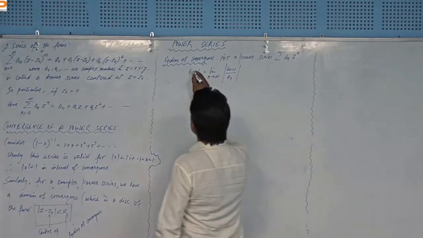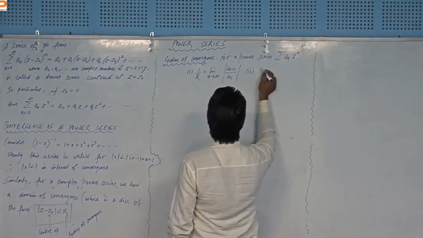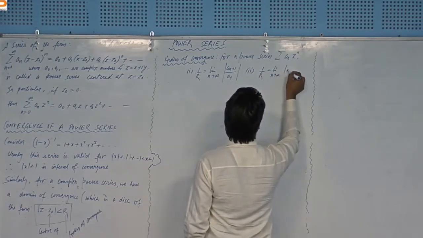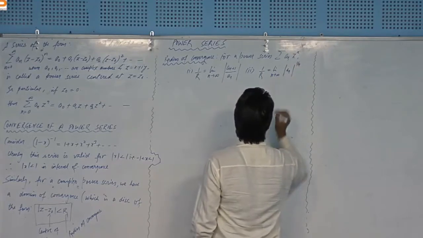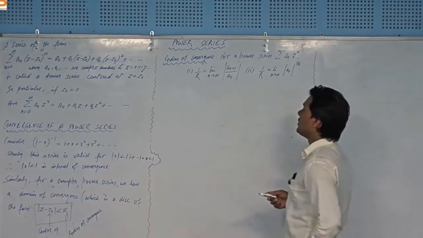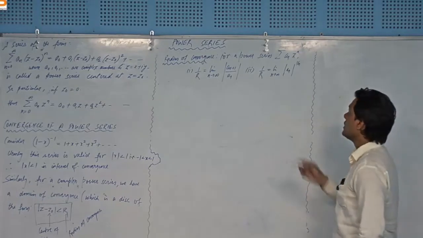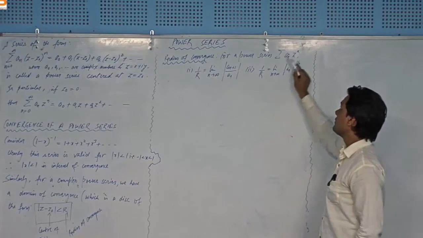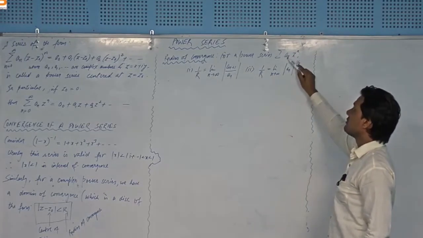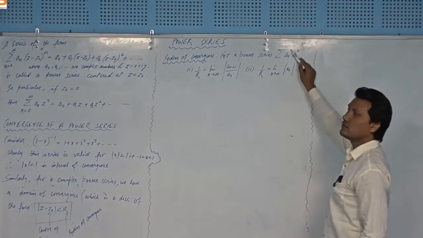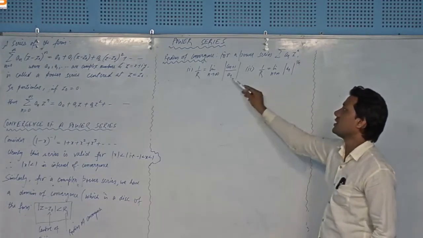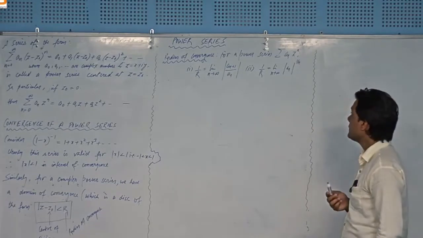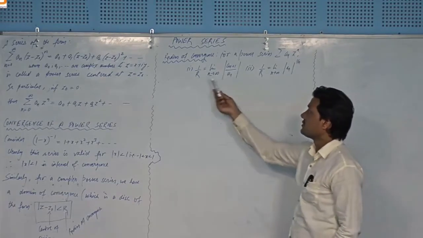And we have one more formula, that is Cauchy's root formula, and that is actually limit n tends to infinity mod an to the power 1 by n, right? So we can use two formulae to find the radius of convergence depending on the nature of this an, right? Generally we will use this formula, and if an is of the form something to the power n, like 2 to the power n, right, then we will use this formula. Both formulas are absolutely fine. You can use them anywhere, right? So this r is called the radius of convergence, right?